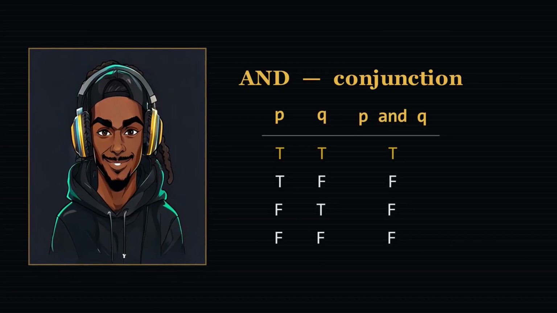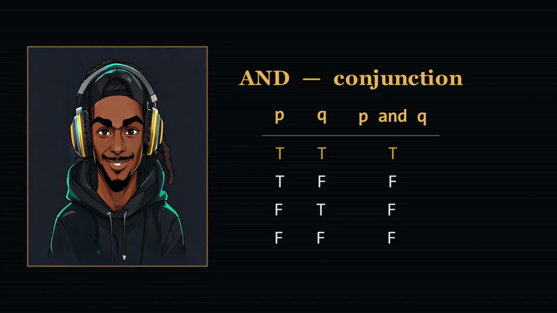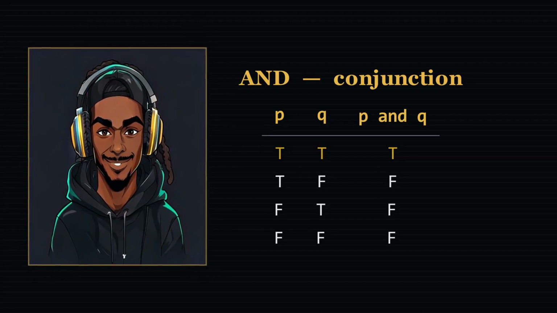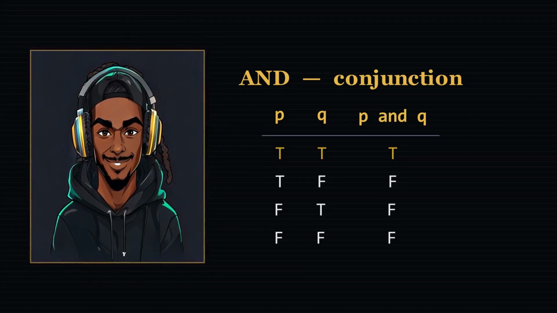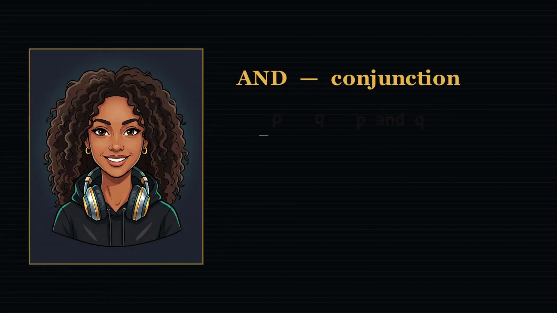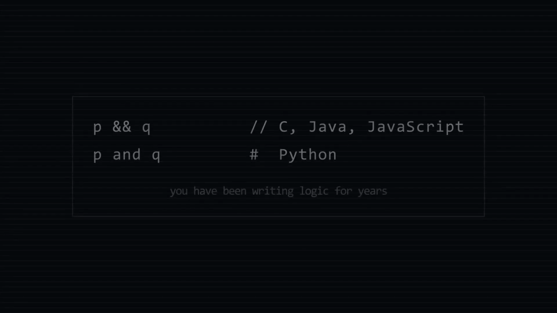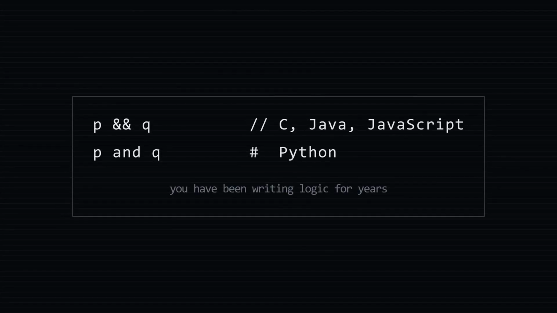The table has 4 rows. True, true gives true; true, false gives false; false, true gives false; false, false gives false. AND is strict: 1 row of truth out of 4. So AND is the one that demands everything. In C or Java, that is the double ampersand. In Python it is the word and. If the file exists and it plays, and only then, the conjunction is true. If one of them fails, the whole sentence fails.